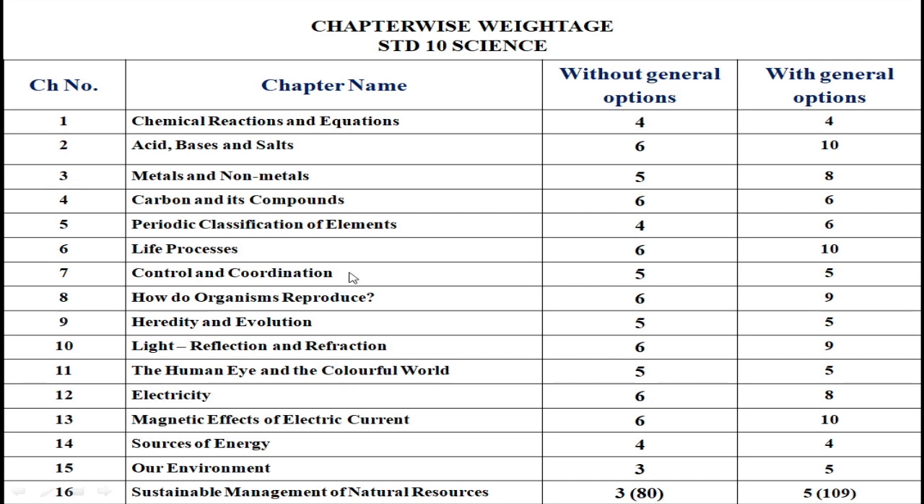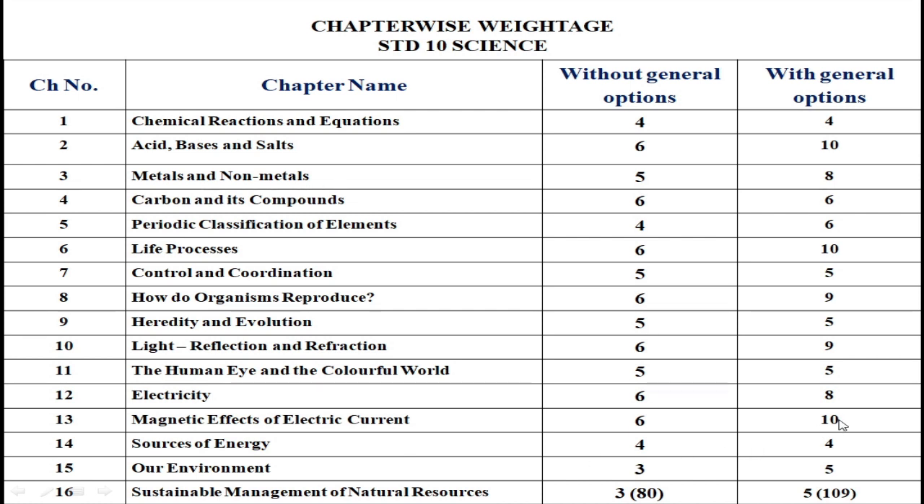Similarly, chapter number 6, which is of 10 marks. What are the life processes covered? Mostly the important questions are nutrition in human beings, the human digestive system, and the human digestion process. The human excretory system is also one of the important things. Along with that, digestion in amoeba, and all these are very important questions from this. So a 4-mark question may be asked from this chapter.